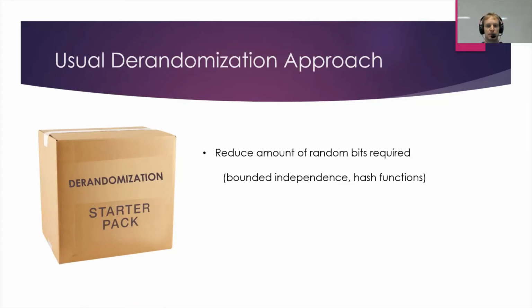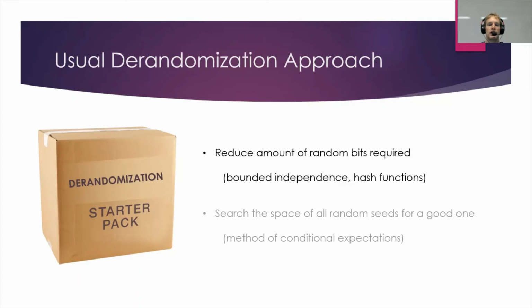So we still have some randomness, but not much. What do we do then? We search the space of all of these short random seeds and look for one that gives us a good property, in this case, that removes a good amount of edges from the graph. And using the method of conditional expectations, which is a kind of standard method, but I won't go into it here, we can do that quite quickly. So we've shown that we only need a small amount of randomness, and then we go and search the whole space of possible random strings quickly and find one that works. So this is what we would do if we weren't in a space-restricted parallel computation model.